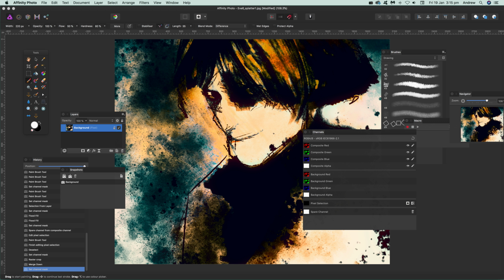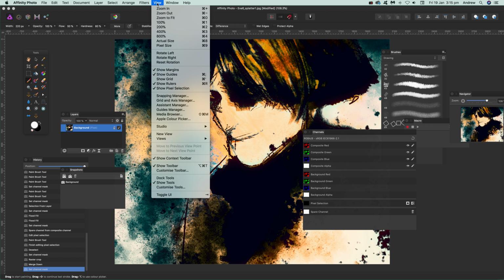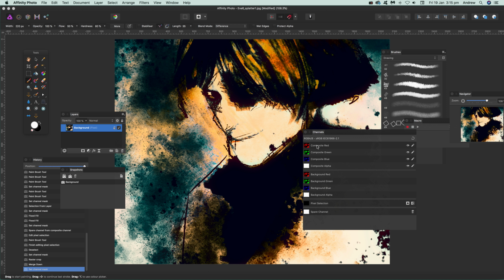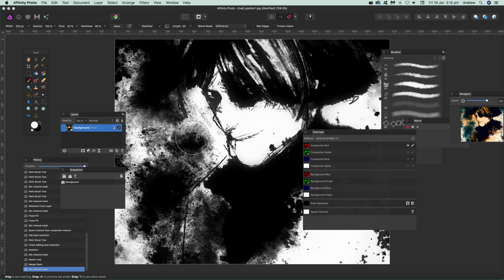In this tutorial I'm going to show you how you can use channels with filters. The first thing to do is get the Channels panel. I'm just going to go to View, Studio, and Channels. Once you've got that, go to the red channel, or green channel, it doesn't matter. I'm going to go to the red channel, and now you can apply any of the filters.